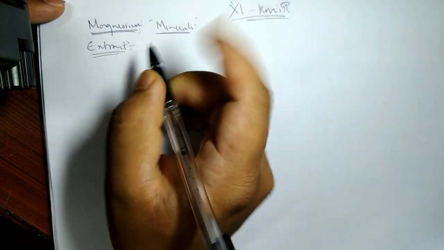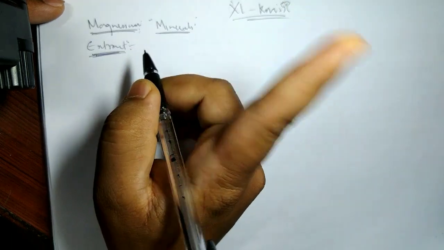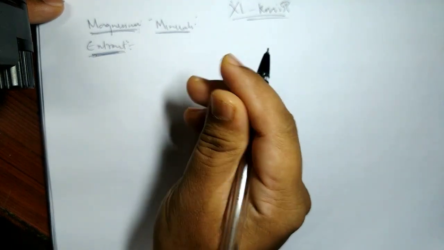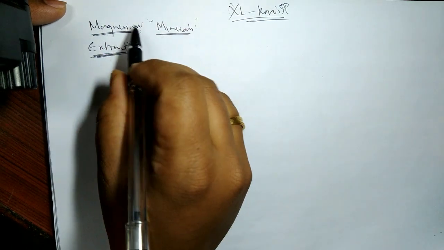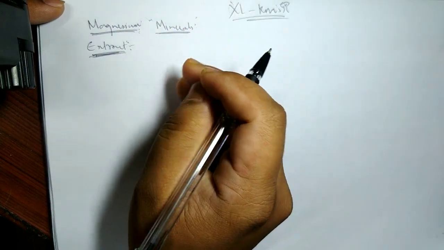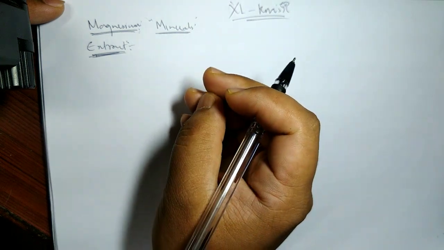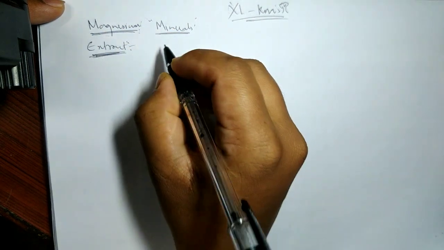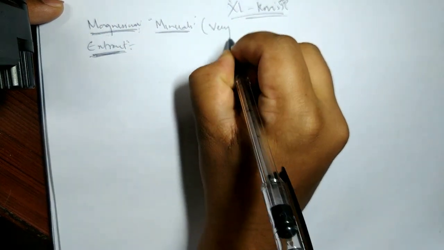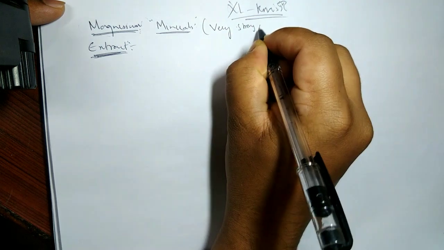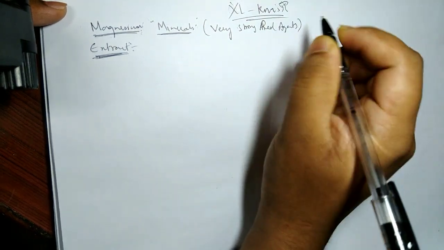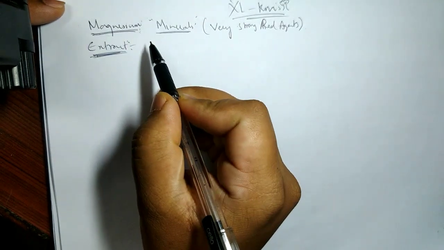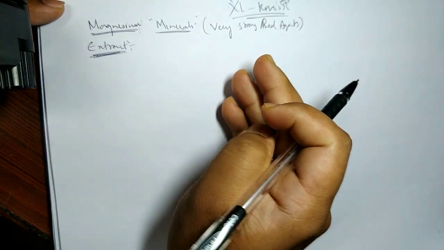Someone asked me a doubt that day about extraction. Extraction for the second group elements, we don't perform direct reduction, or we cannot, because these metals are very strong reducing agents. This is true for both first group and second group. So direct reduction is not possible.